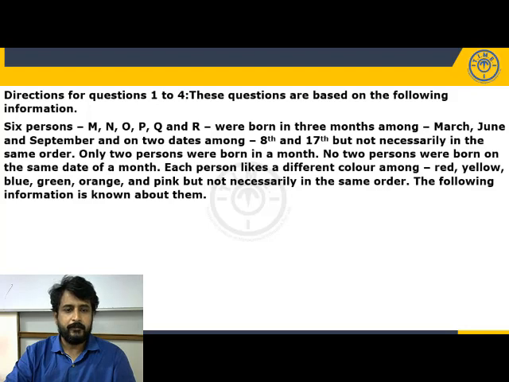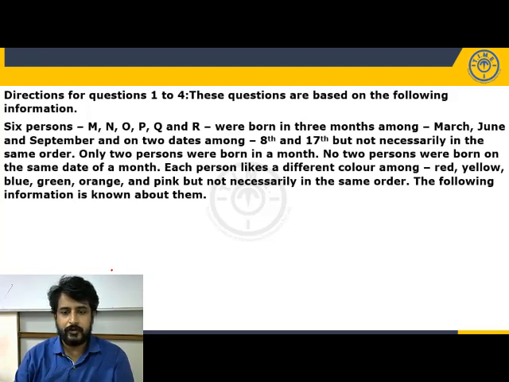Six persons M, N, O, P, Q and R were born in 3 months among March, June, and September, and on two dates among 8th and 17th, but not necessarily in the same order. We have been given 6 persons, 3 months and two dates.